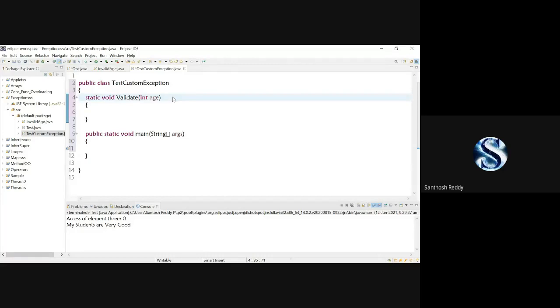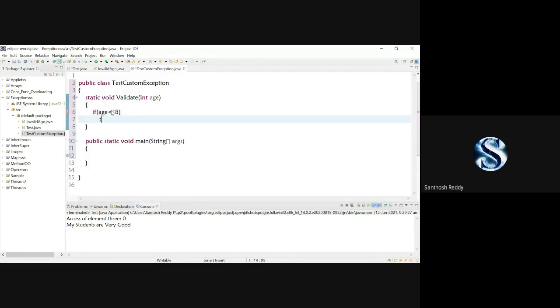First, if age is less than 18, throw new InvalidAge, and what you're going to say is "You're not eligible to vote", and give a semicolon. That's it.